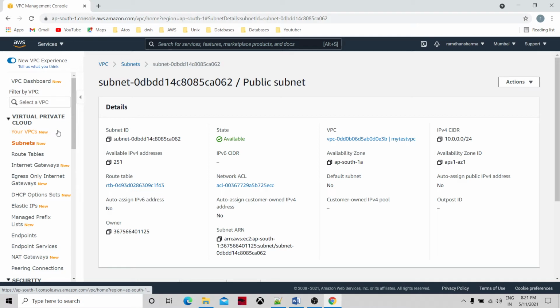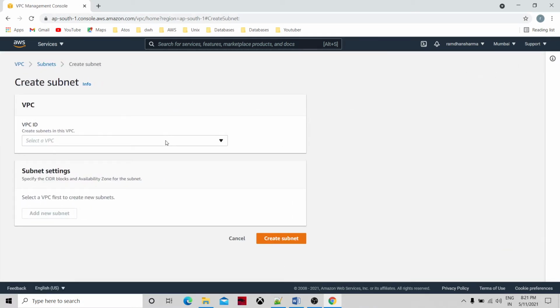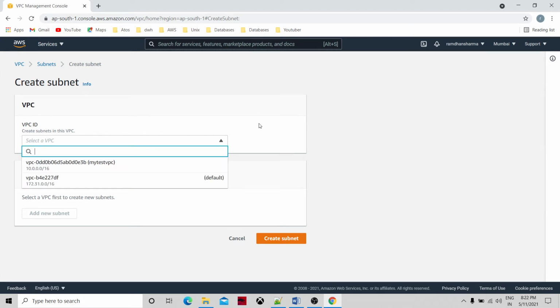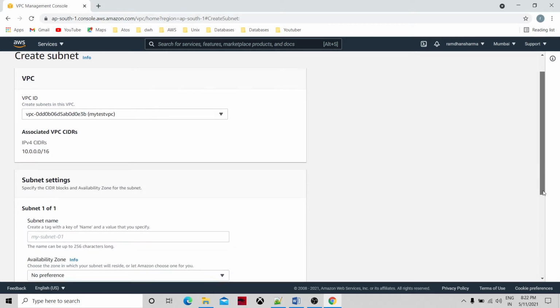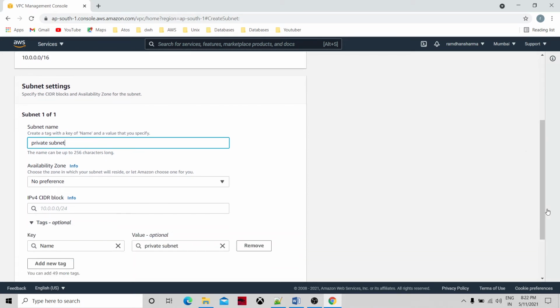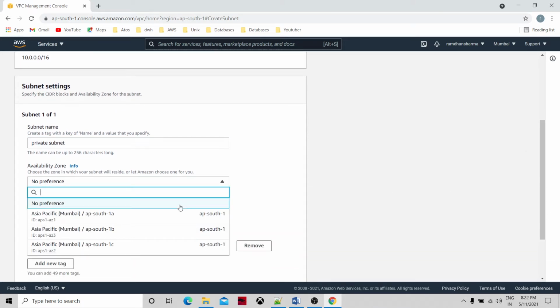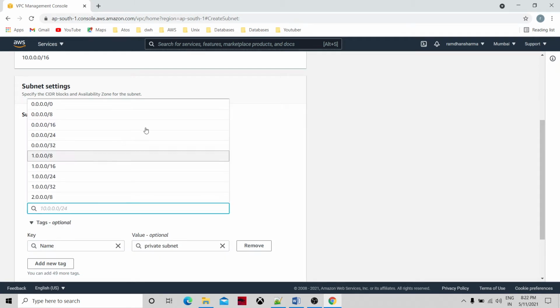Okay. So now we will create one more subnet that we will call a private subnet. Create subnet, then it is asking for VPC. So within the same VPC, we are going to create the subnet. Subnet name, I'm giving private subnet, and let me try within the same zone, and IPv4 CIDR block.